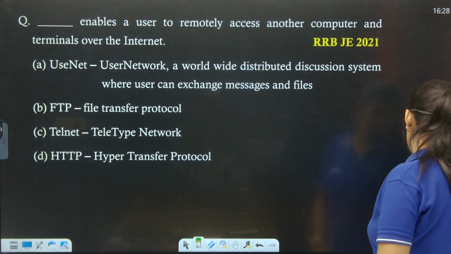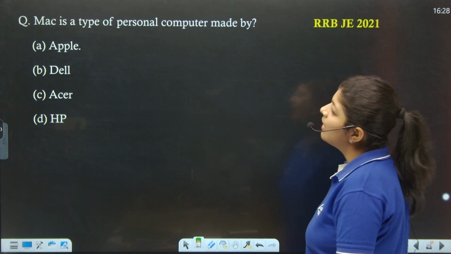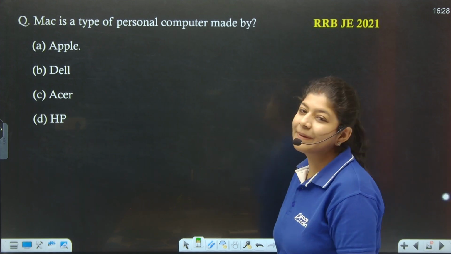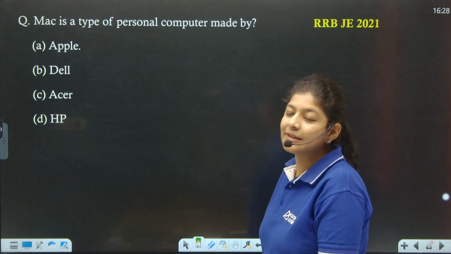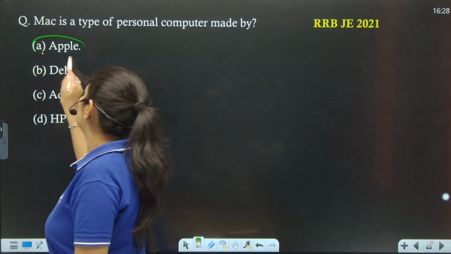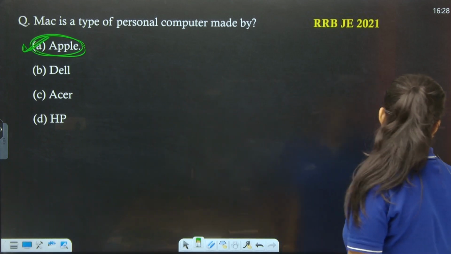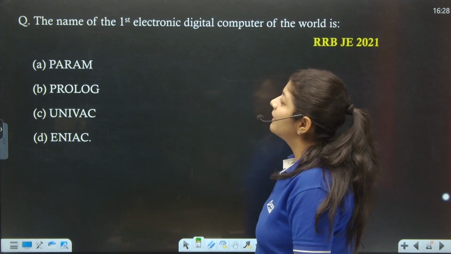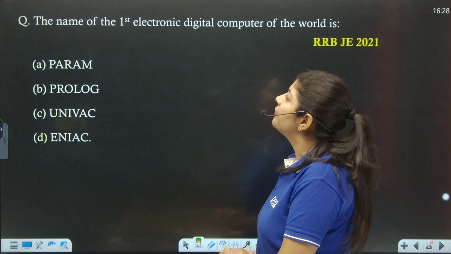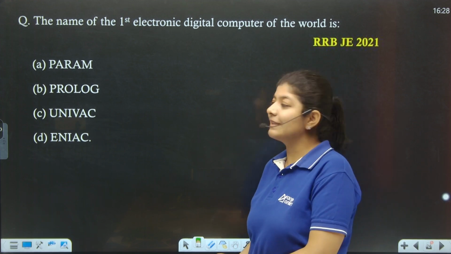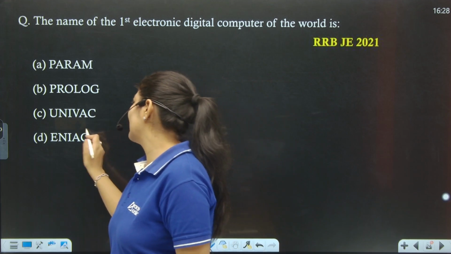Next, the next one is, Mac is a type of personal computer made by, I guess everyone knows about it. It's nothing but Apple. Option number A is the correct one, right? Next. The next question says, the name of the first electronic digital computer of the world is, that is nothing but the ENIAC.